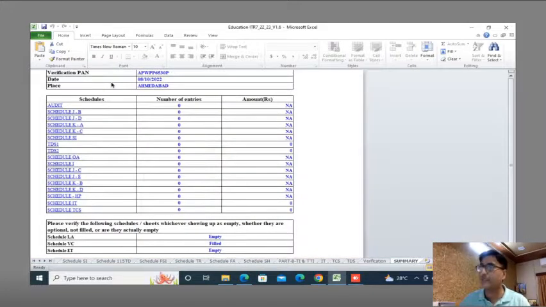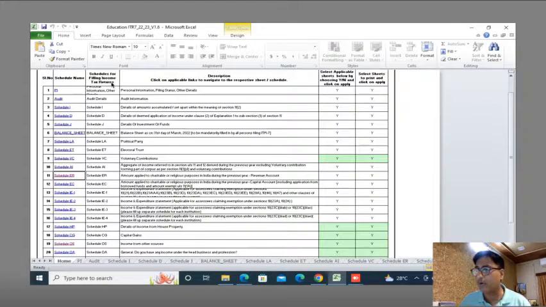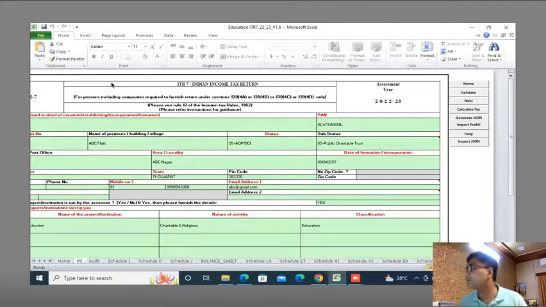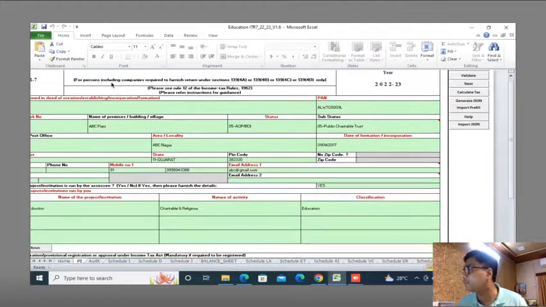Why did I do this? So that I can give you a hint that it is absolutely matching. It is telling that the things are generated. So now coming to PI, quickly taking you to the relevant sections or data entry fields which we have to enter.